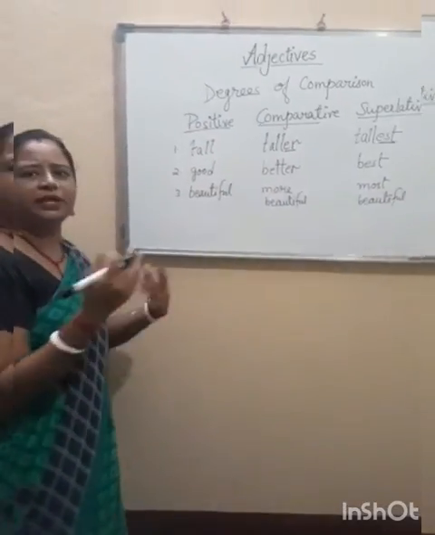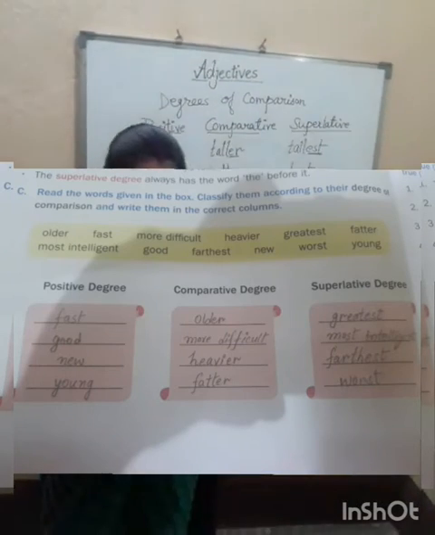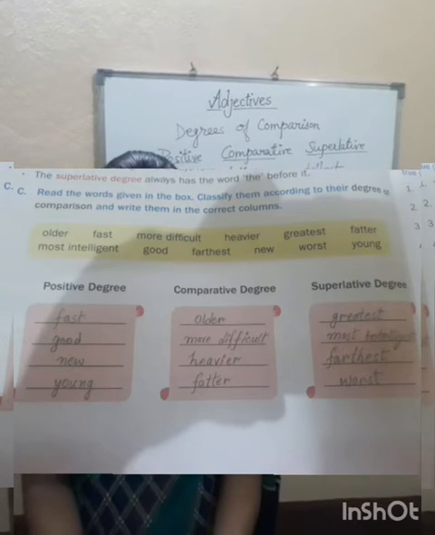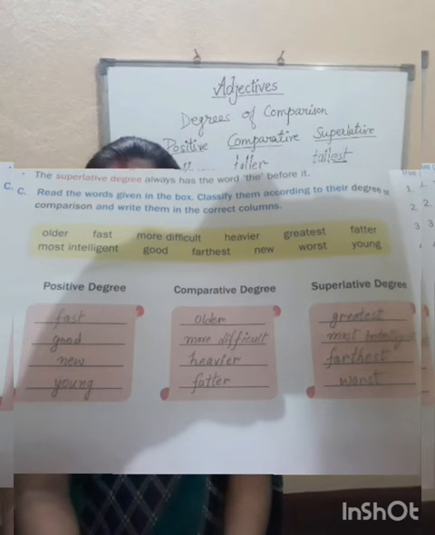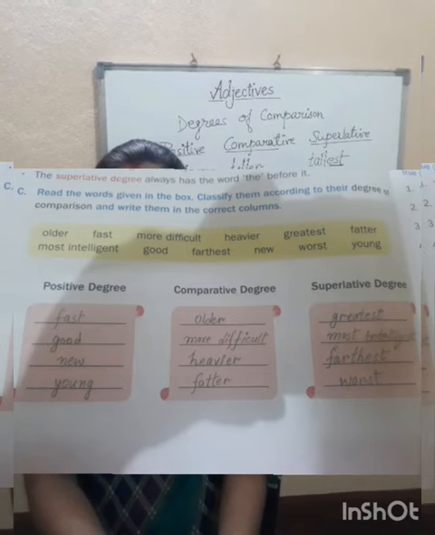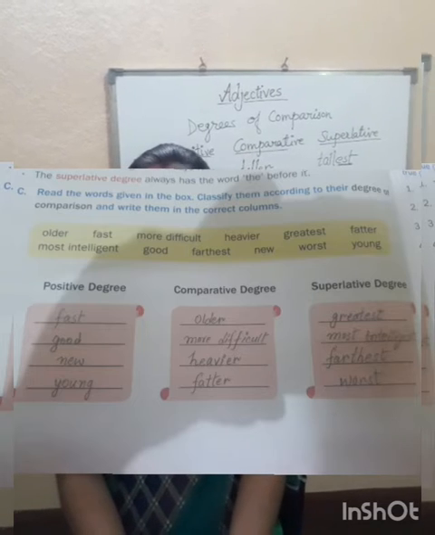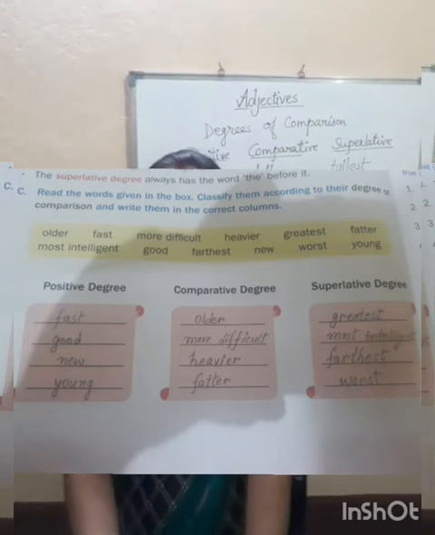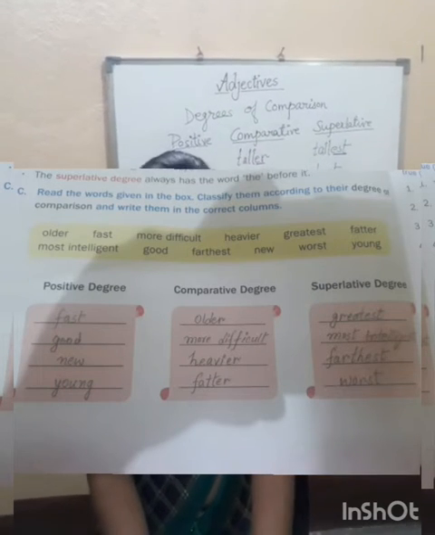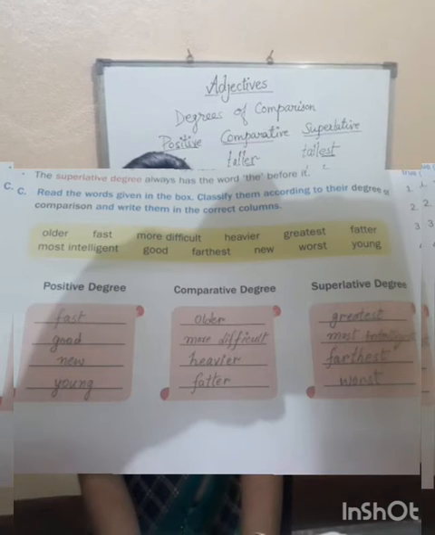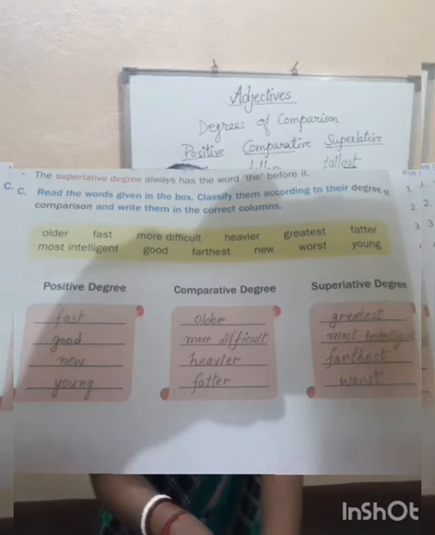So there are many more questions that we are going to solve now. So be ready. Okay, now question number C. Read the words given in the box, classify them according to their degree of comparison, and write them in the correct columns. See here, there are some words, we just have to identify whether they are positive, comparative or superlative. I already told you the rules. Now see the first word, older. Old is the word, er is added, it means it is comparative degree. This word older will come in comparative degree.